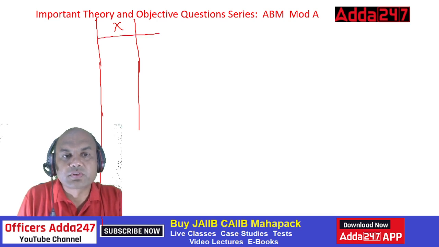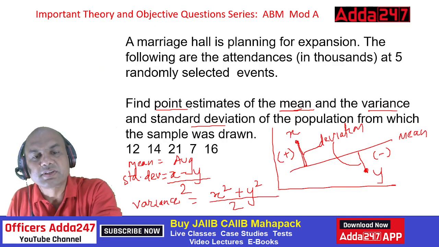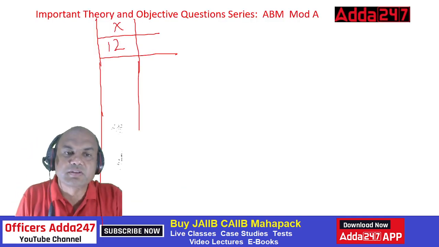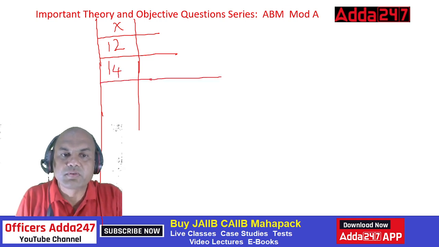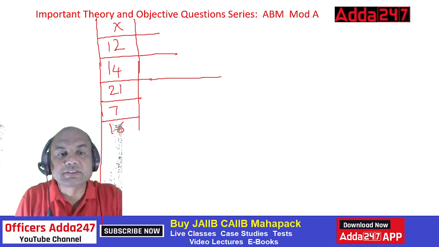So what are the figures? 12, 14, 21, 7 and 16. Okay, so now this is x.